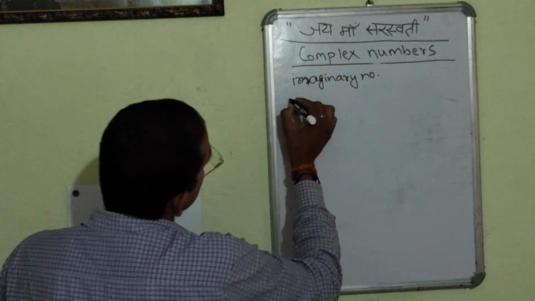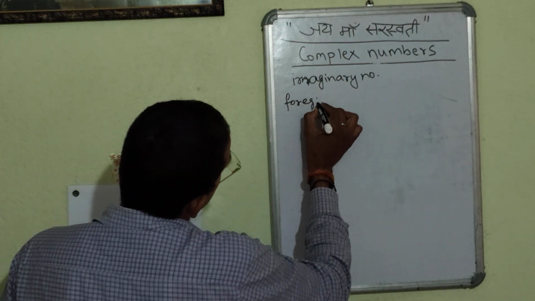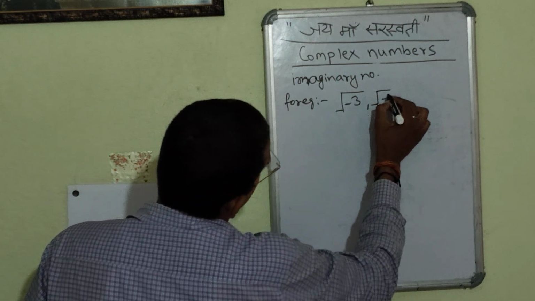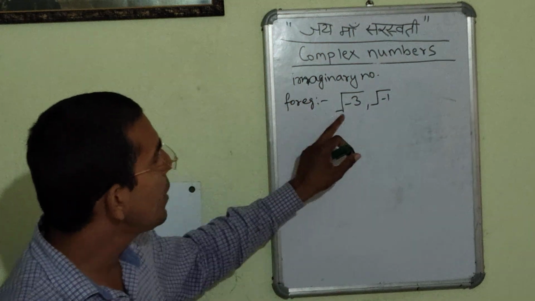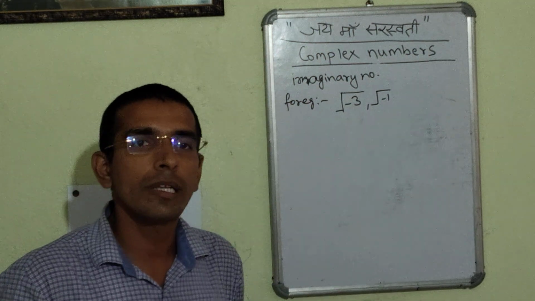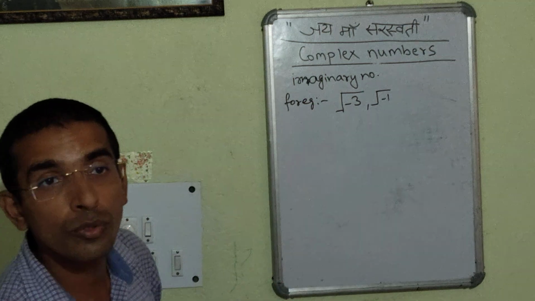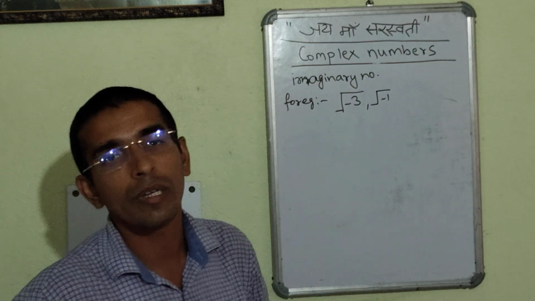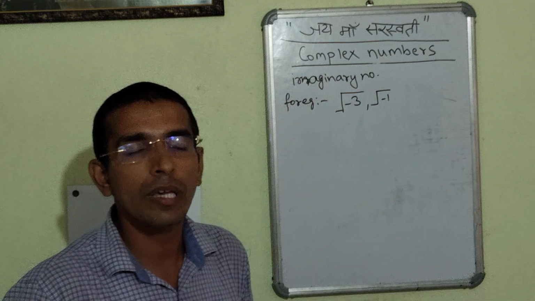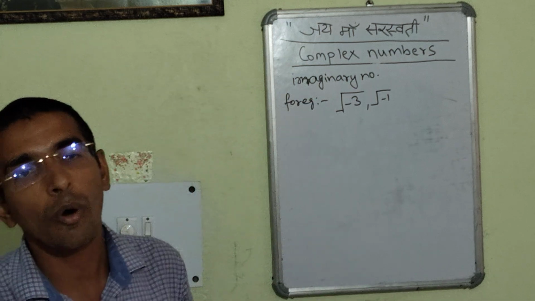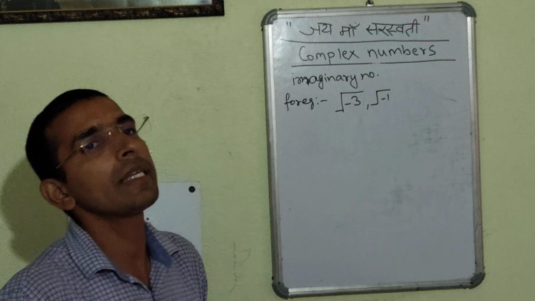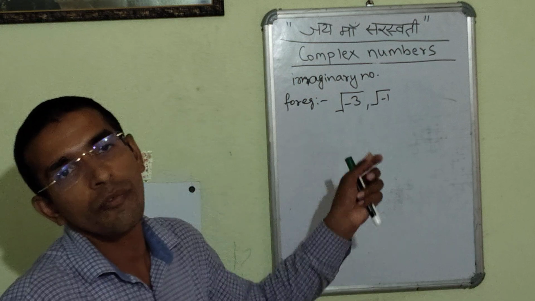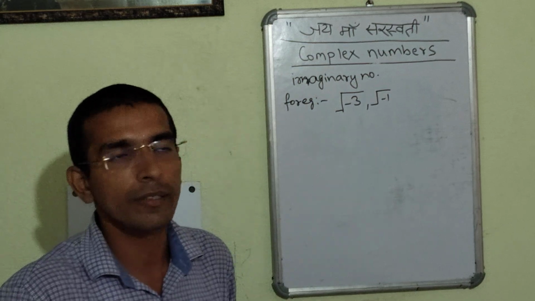Suppose, for example, what are the examples of complex numbers? Under root minus 3, under root minus 1. These are basically the imaginary numbers. In the real world, in the realistic approach, we will not be able to find the values of under root minus 3, under root minus 1. These numbers are basically the imaginary numbers or complex numbers. They are entitled as complex numbers because it is not so easy to evaluate the value of under root minus 3 in the real sense.